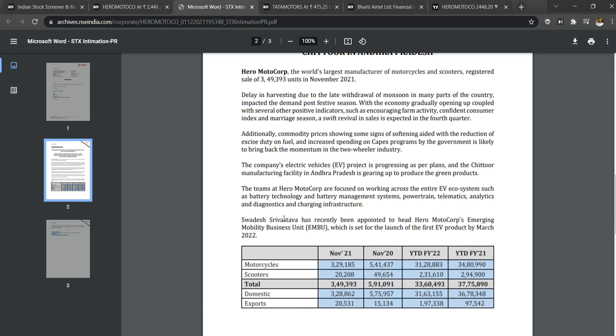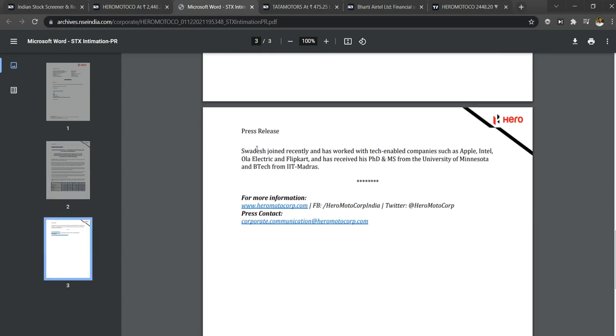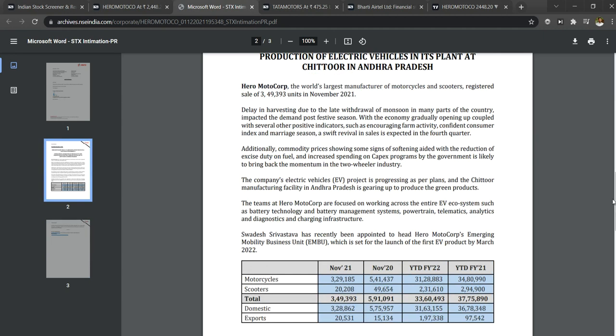They have recently appointed a head for Hero MotoCorp Emerging, and they are set to launch their first EV product by March 2022. Once the EV product is launched by Hero MotoCorp, there could be a rise in their shares. The person they have appointed has already worked at reputed companies like Apple, Intel, Ola Electric and Flipkart. So I'm sure he should have some strategy that will be brought into Hero Honda, and their business will go to the next level.